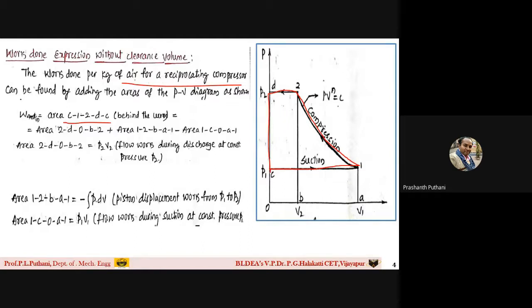And to find out the area of this particular curve, what we need to do? So that is the first area. This one, see here, observe carefully. That is equal to area 2DOB2. This one, students.